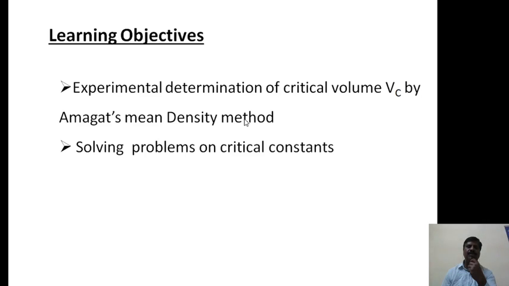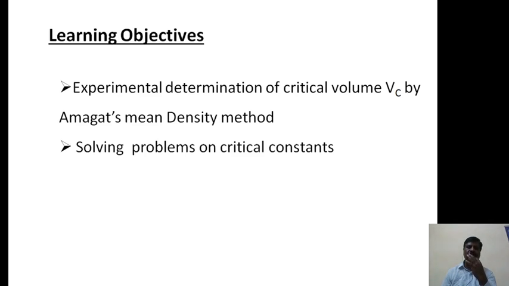The main objectives of this session are the experimental determination of critical constants, that is VC, by Amagat's mean density method, and then solving some problems on critical constants. This we have to discuss one by one.